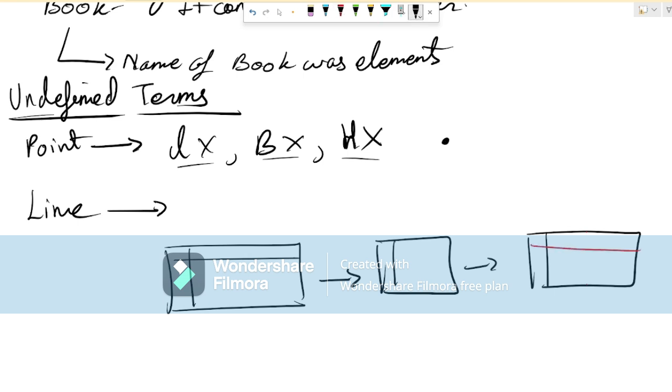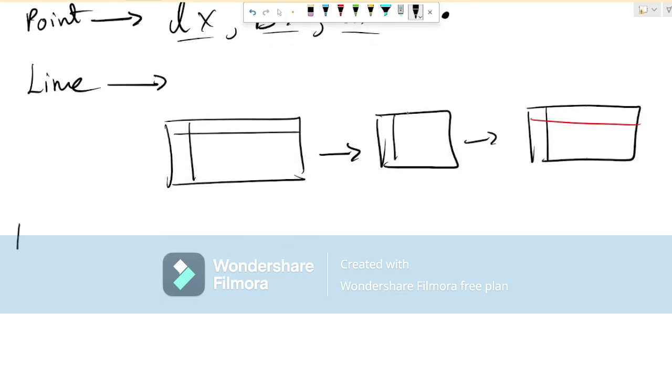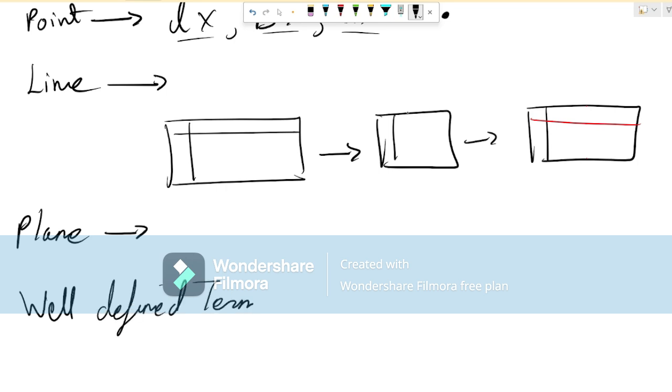Now let's talk about plane. Plane, a flat surface that extends indefinitely in all directions. Now let's talk about some well-defined terms. These are terms which were defined really well by Euclid at that time. Well-defined terms. Line segment.